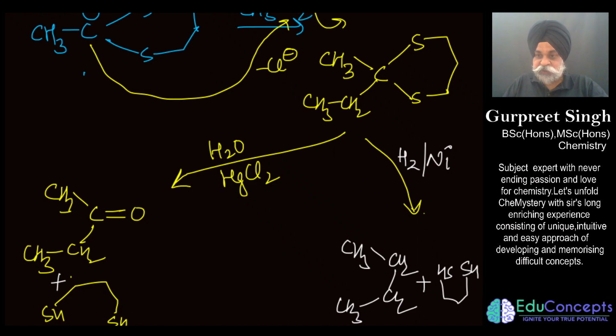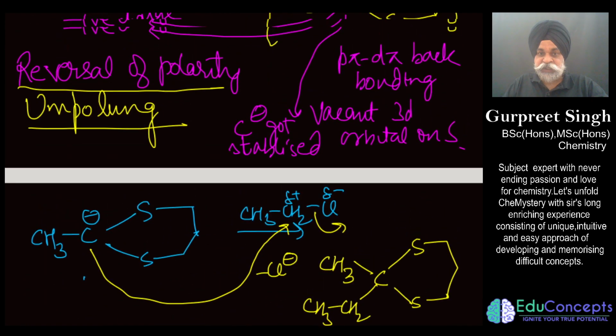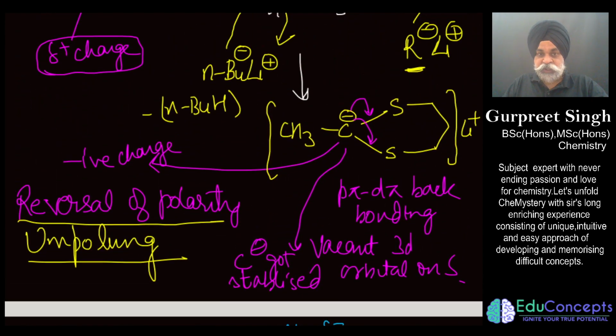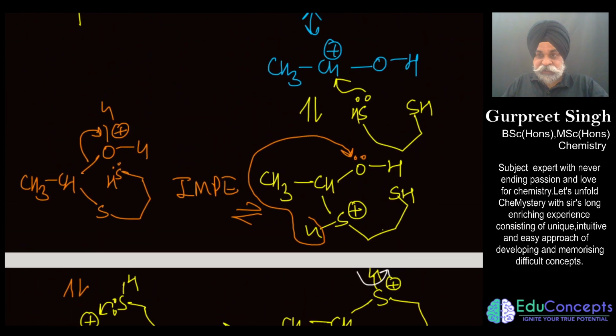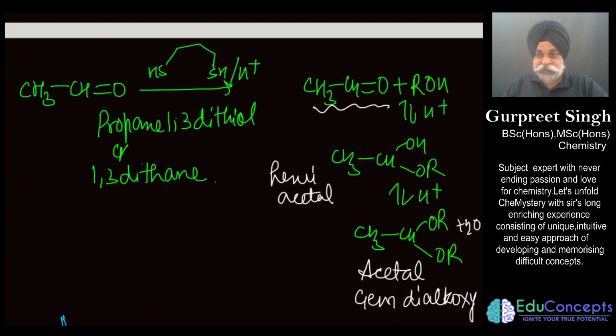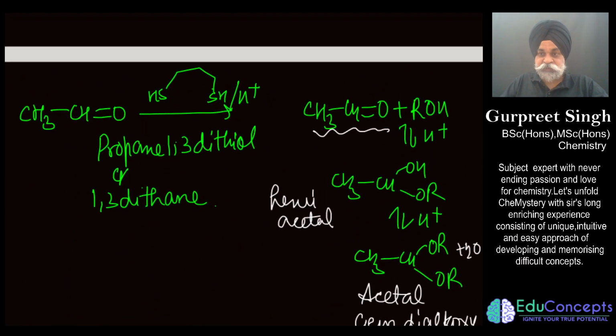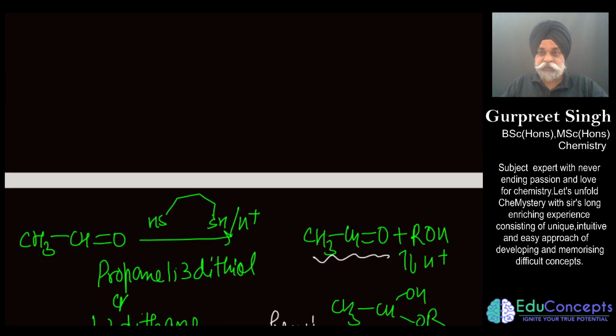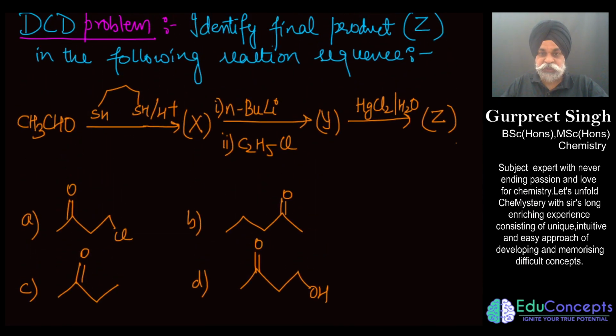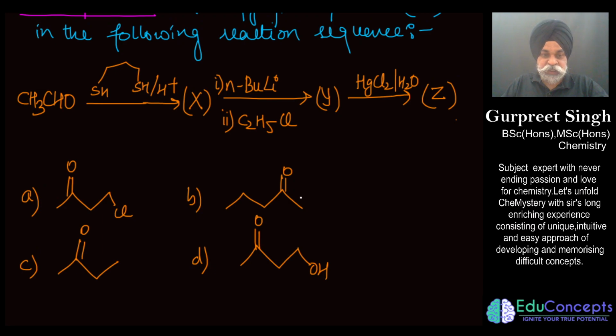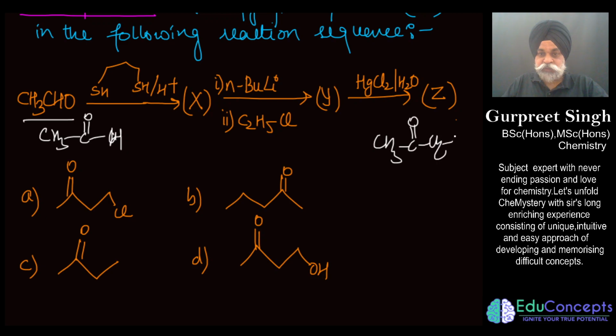So it's a beautiful question where you have understood the meaning of umpolung. As such, this may not be asked as the word umpolung in the competition, but as a problem-solving question, this is very important. So what shall be the answer? The answer to this question is: this was the aldehyde, and we end up getting the compound which we are saying to be butanol-2. So the answer to this question is option C.